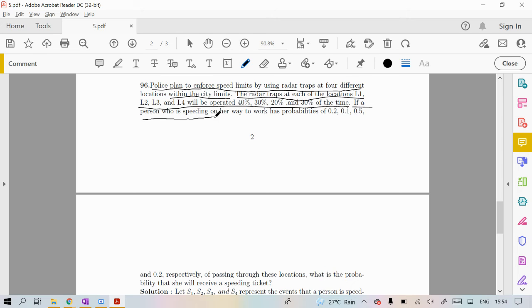A person who is speeding on her way to work has probabilities 0.2, 0.1, 0.5 and 0.2 respectively of passing through these locations. So what is the probability that she will receive a speeding ticket?